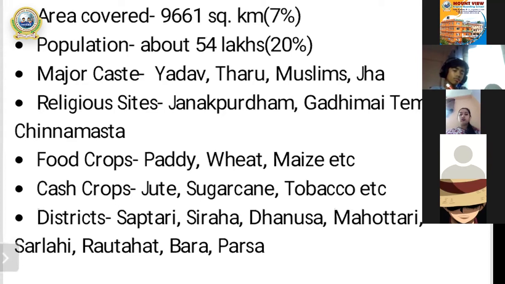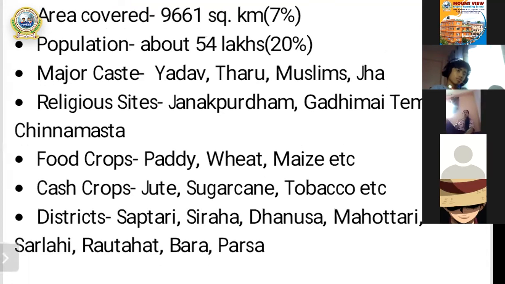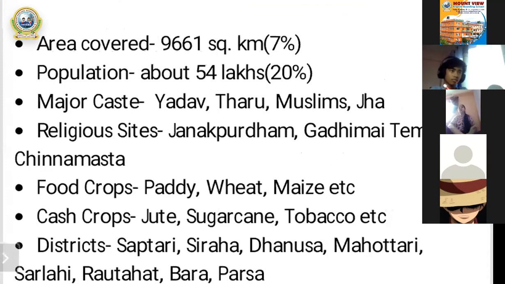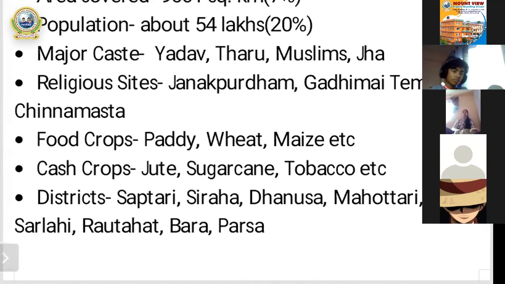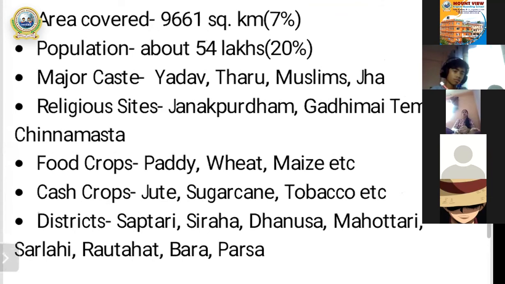These religious sites indicate the religion of a certain province, because religious places reflect the religion, tradition, festivals of a certain place. So some major religious sites of province number two are the Janakpur Dham, the Gadhimai temple, and the Chinnamasta. These are some of the religious sites located in province number two.